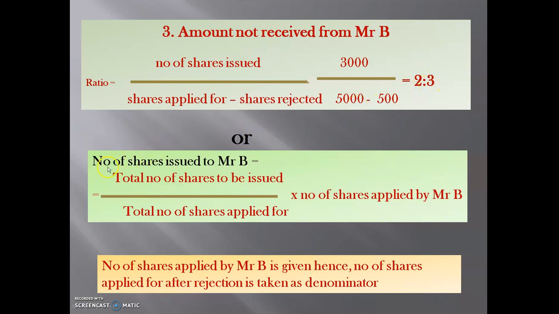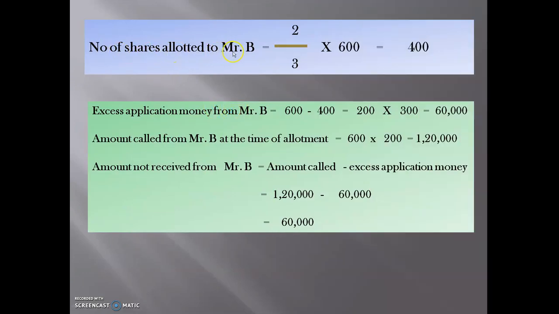Otherwise you can also calculate like this: number of shares issued to Mr. B is equal to total number of shares to be issued divided by total number of shares applied for, multiplied with number of shares applied by Mr. B. The number of shares applied for after rejection is taken as your denominator. See here, number of shares allotted to Mr. B is 2 divided by 3, multiplied with 600, it will come 400.